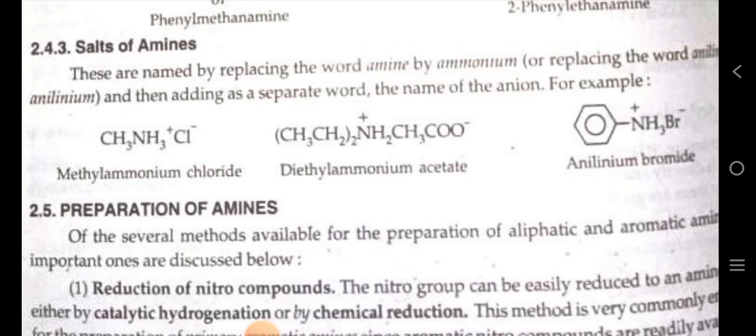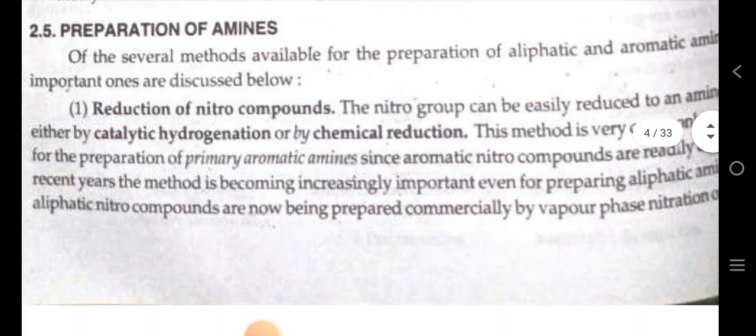Salts of amines. These are named by replacing the word amine by ammonium or replacing the word aniline by anilinium and then adding as a separate word the name of the anion. For example, methylammonium chloride, diethylammonium acetate, anilinium bromide.